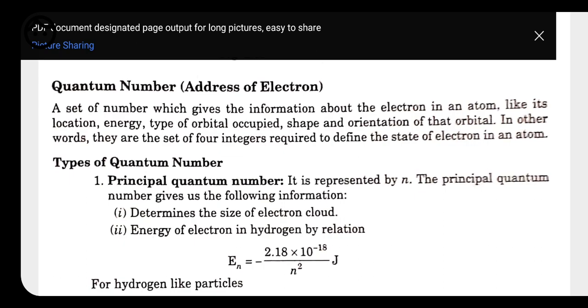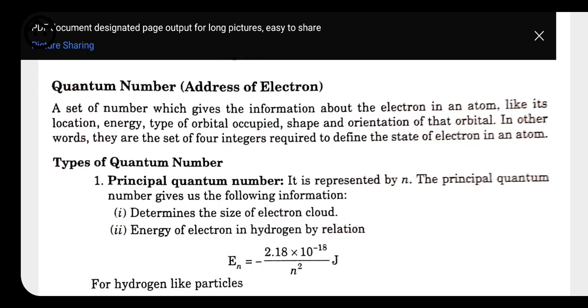So let's start with the first quantum number, that is the principal quantum number. The principal quantum number is denoted or represented by small n. This principal quantum number was given by the scientist Bohr, and the principal shell or orbit in which electrons are present is taken as n. So if the value of n is 1, it is K shell, if it is 2, then it is L, 3 that is M, or 4 that is N.